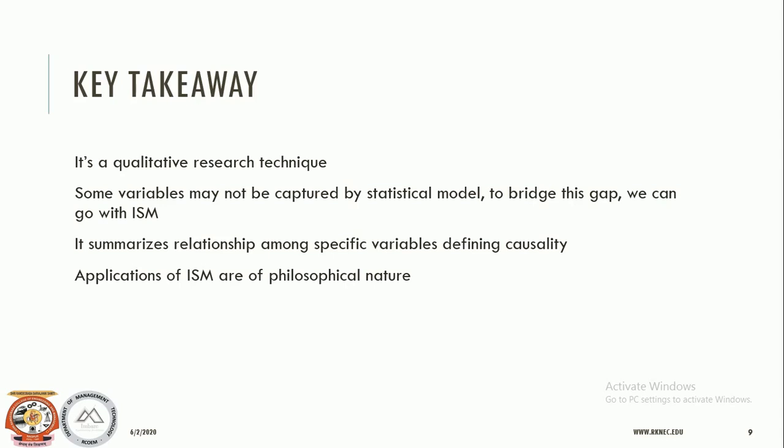We'll be having a digraph after the ISM method is applied. Means the final outcome will be that digraph, which will show which variable is sitting at which level and which variable is used to achieve another variable. This means it's a kind of graphical model, or more specifically we can call it a directed graph, which appears to satisfy this requirement.